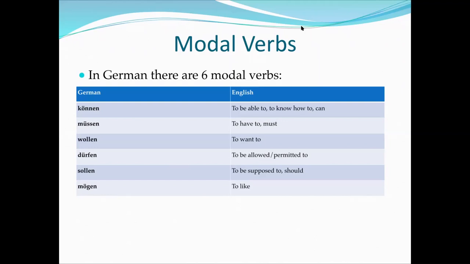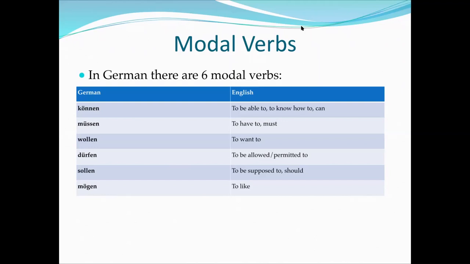And basically they're verbs like I like doing something, I want to do something, I have to do something. In German, we have these exact same verbs. And there's 6 modal verbs that you'll have to learn in this chapter. And so the German modal verbs we have are können, müssen, wollen, dürfen, sollen, and mögen. Können means to be able to, to know how to, can.